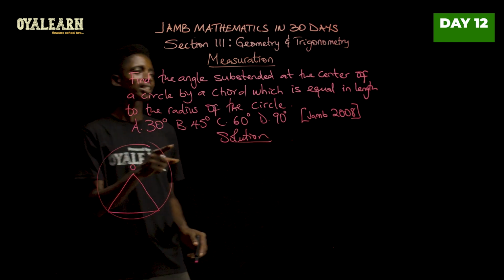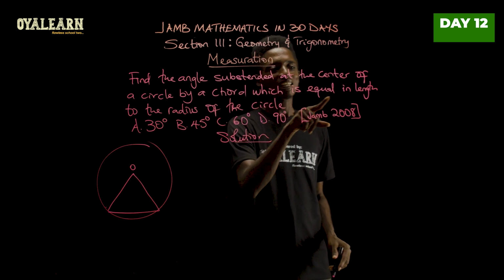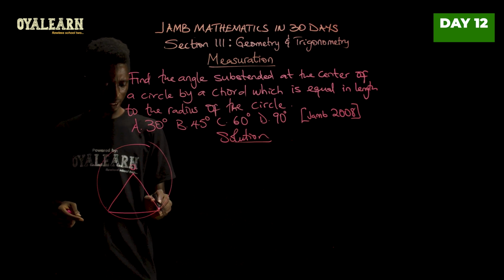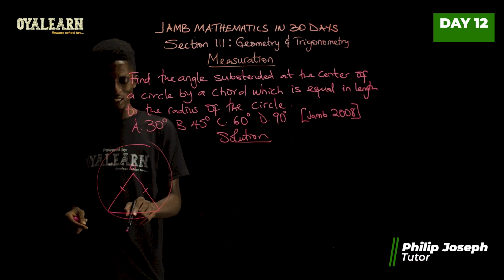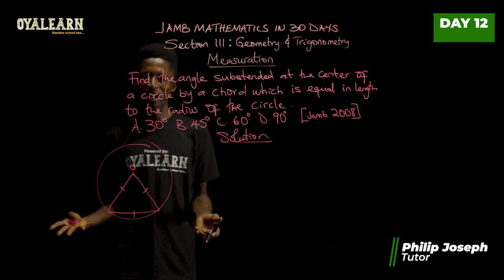Now, recall they said the chord is equal in length with the radius. So this point here to this point is the radius, which is equal to this. And since this is also equal to it, what we have here, you see, is an equilateral triangle.